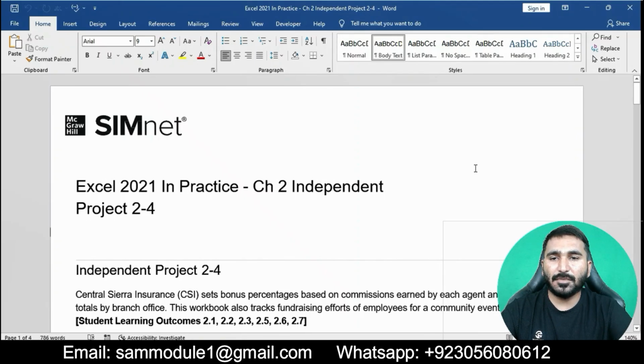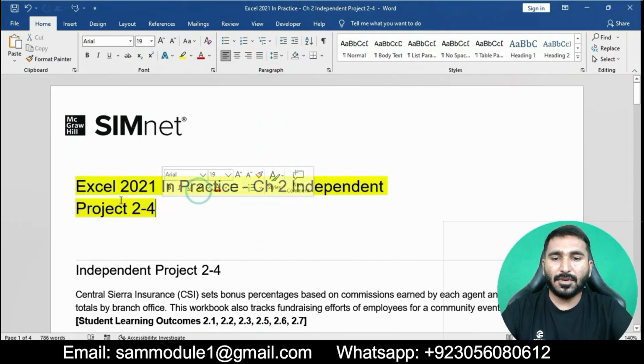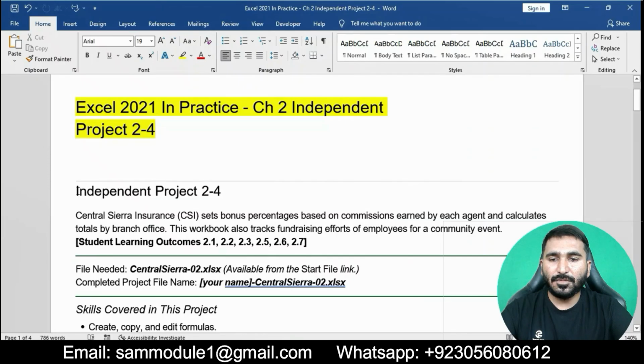Let's start our project and solve it step by step. The title of the project is Excel 2021 in Practice, Chapter 2, Independent Project 2-4. I will highlight this. You can see here. Now, Independent Project 2-4.